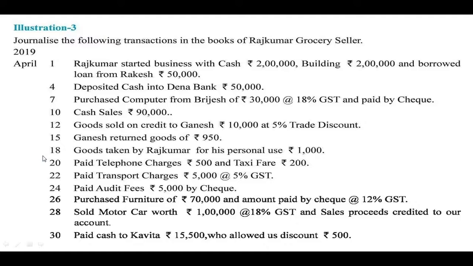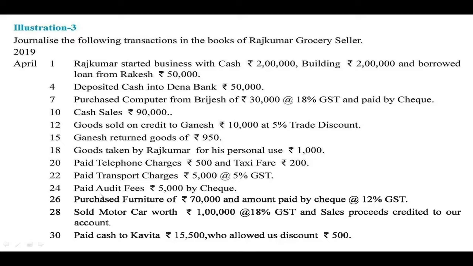Then the last transaction, paid cash to Kavita rupees 15,500, who allowed us discount of rupees 500. Now here it is given paid cash to Kavita. So Kavita is the receiver of the cash. She received 15,500 cash, but she also allowed us a discount of rupees 500. When discount is allowed to us or to the businessman, it is called discount received. It is the gain for the business.